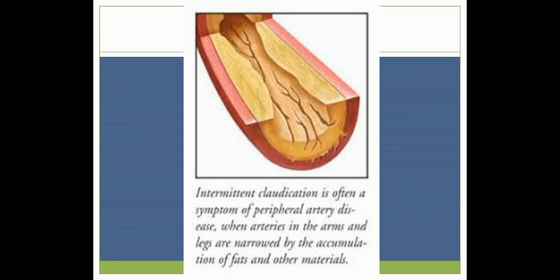Next, this picture shows that intermittent claudication is often a symptom of peripheral artery disease, when arteries in the arms and legs are narrowed by the accumulation of fats and other minerals. Because of our lifestyle habits and depending on our diet, there can be accumulation of fat and other minerals inside the arterial wall. Because of that, peripheral artery disease can develop, which can in turn lead to intermittent claudication.